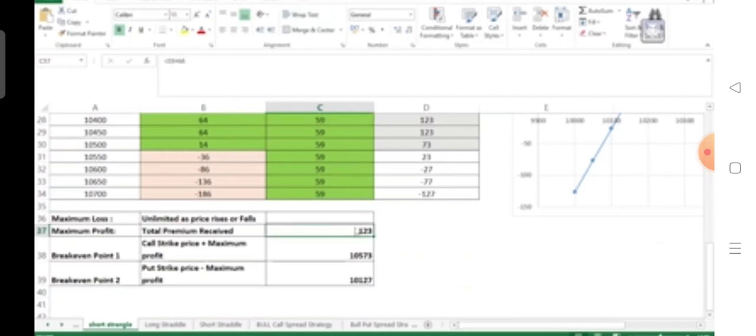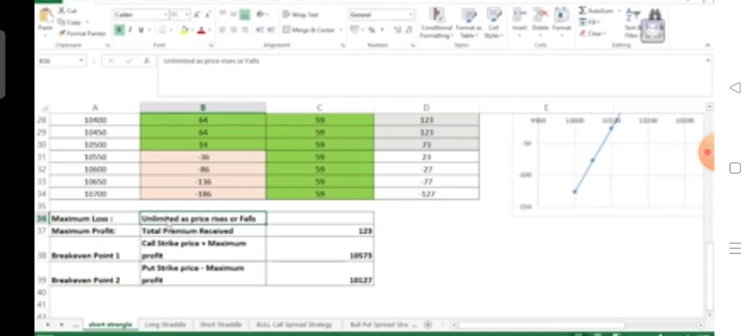So the maximum profit which we receive from this strategy is the total premium, that is 123, since we are sellers of the options, and the maximum loss is unlimited as the price rises or falls beyond our break-even points. So how do we calculate our break-even points?